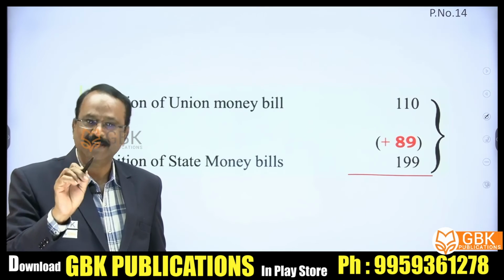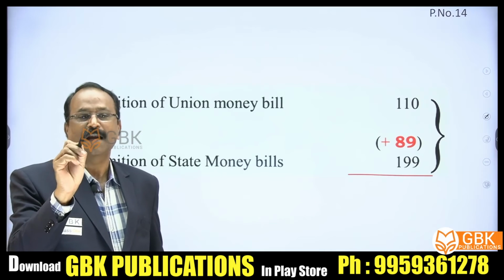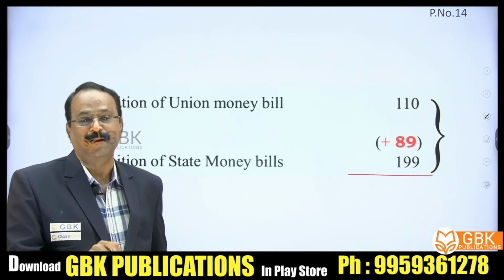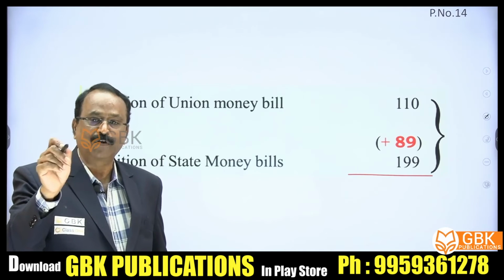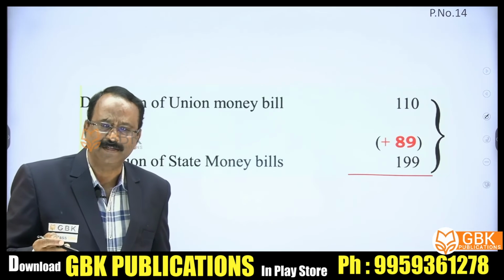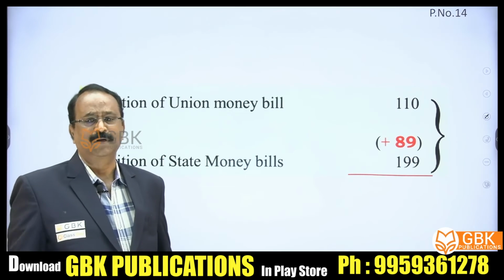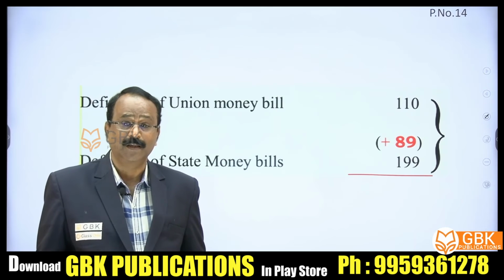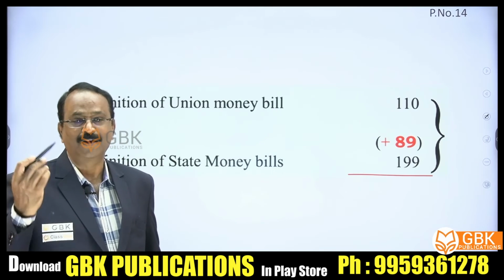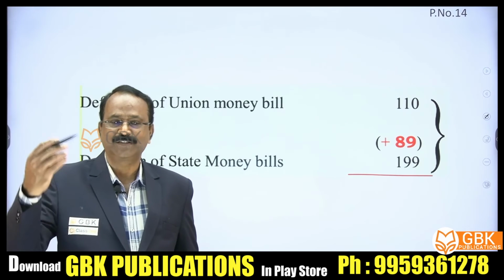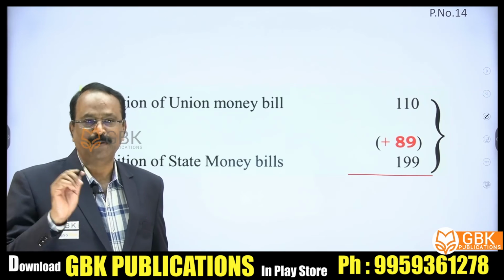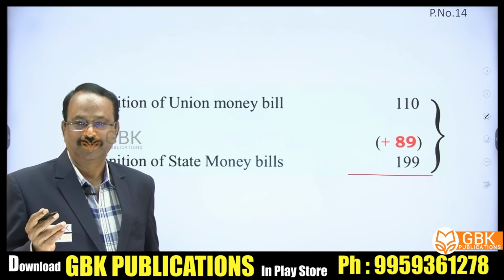Today is only confined to techniques. Some might ask, how do we know, sir, that Article 110 is dealing with money bill only? If you are able to remember 110 dealing with the money bill at the union level, by our technique we will add 89 and get 199. Okay, sir, but the problem is 110 itself. For that, friends, don't worry. There are other aspects I'll explain in a series of videos on how to remember even those articles. Today's purpose is different. Okay, right. You got it.